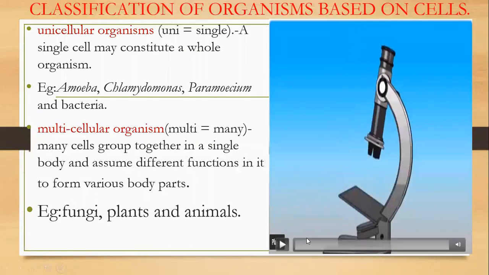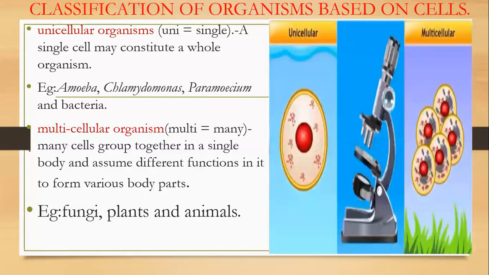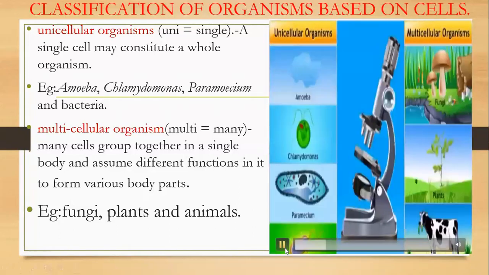The development of microscope. The development of the microscope led to the discovery of single and multiple celled organisms. Organisms like amoeba, Chlamydomonas, Paramecium, and bacteria have a single cell which constitutes the whole organism. These organisms are called what? Unicellular organisms. In unicellular organisms, all basic functions of living beings like digestion, respiration, excretion, reproduction are performed by a single cell.